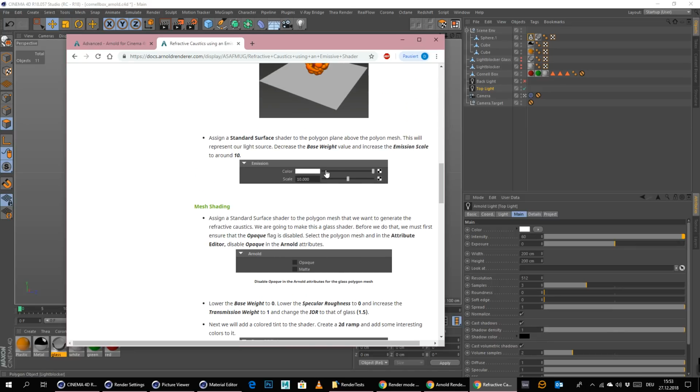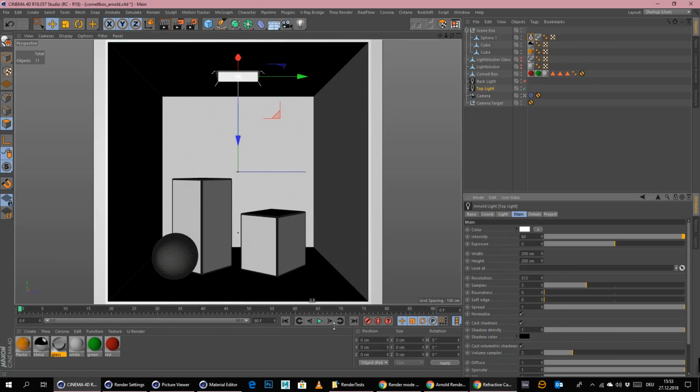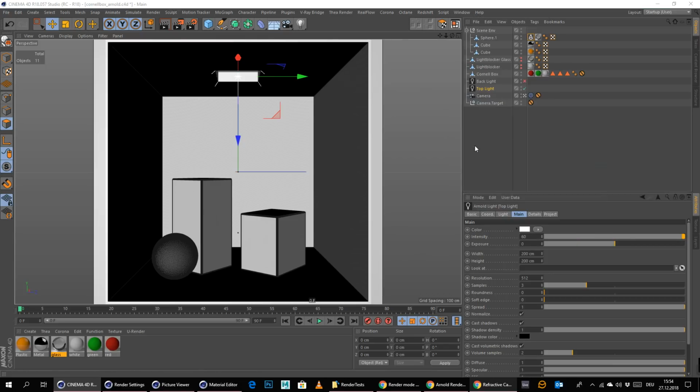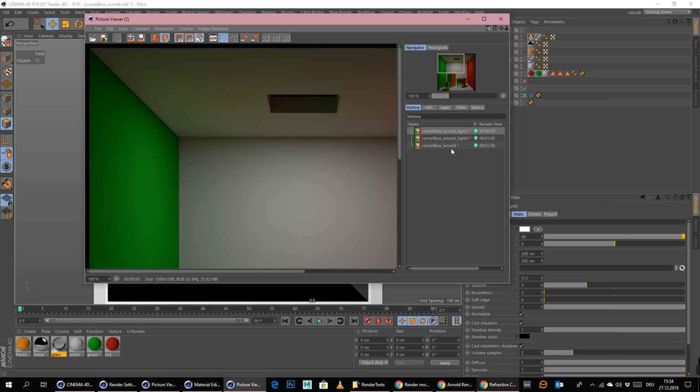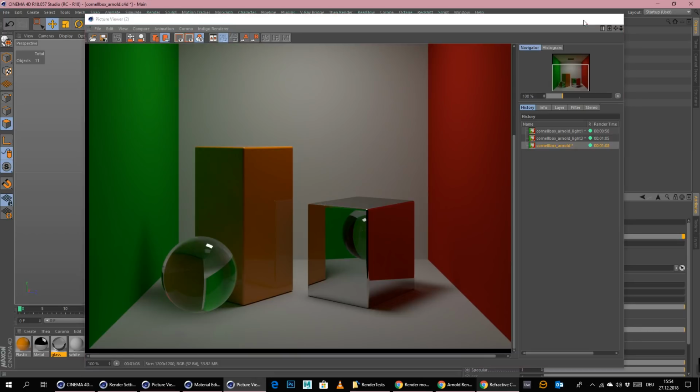I mean, we could try to do this with, assign a standard surface shader to the polygon plane above the polygon mesh. This will represent our light source, decrease the base weight value and increase the emission scale to around 10. I did now some tests on my own, but it did not really work out pretty good. So this was the test that I tried with the light source that we have. So it did not change the light source. As you can see, we have no shadows, no caustics whatsoever. This is kind of sad.